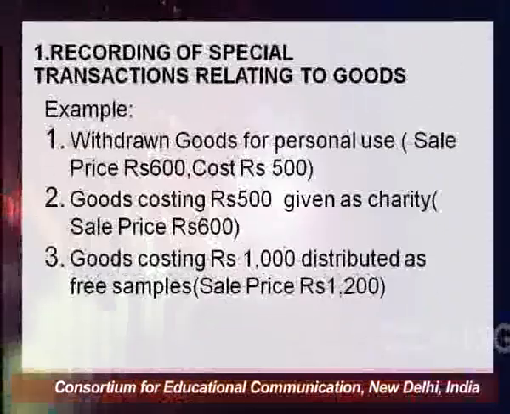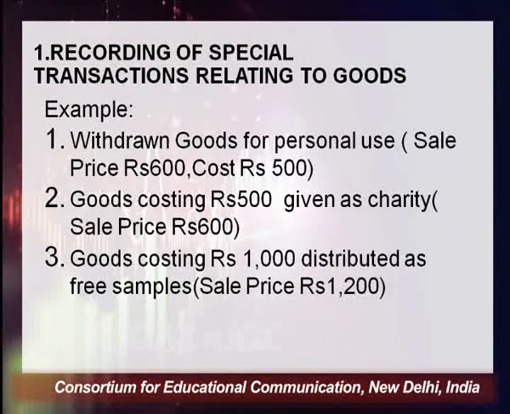Let's take the first special transactions, and these transactions are related with the goods. Here the first transaction is given: withdrawn goods for personal use, and the sale price is rupees 600 and the cost price is rupees 500. In this particular transaction, goods are withdrawn by owner for his personal use. As I have explained earlier as well, whenever there is a transaction which is done by the owner, that has to be recorded in the business.